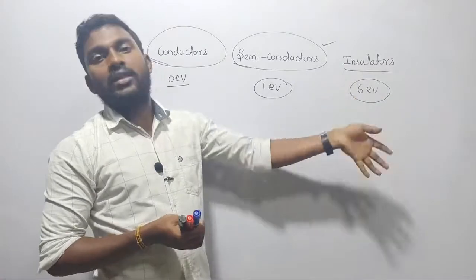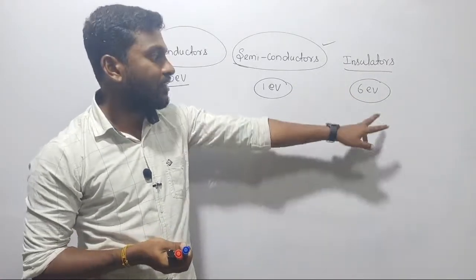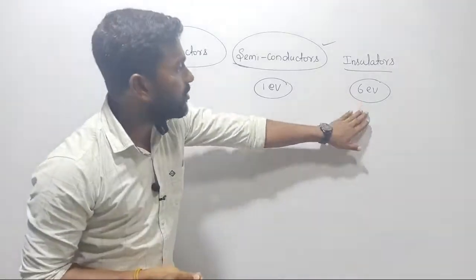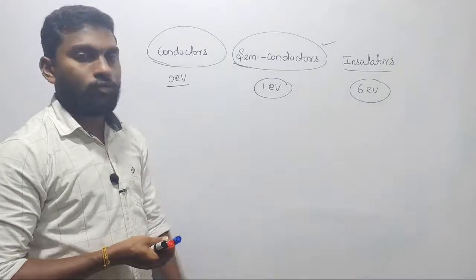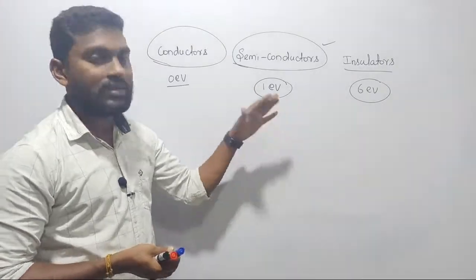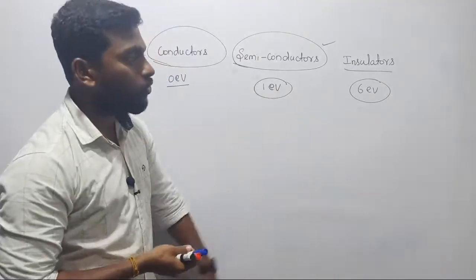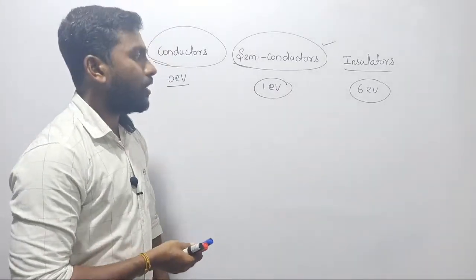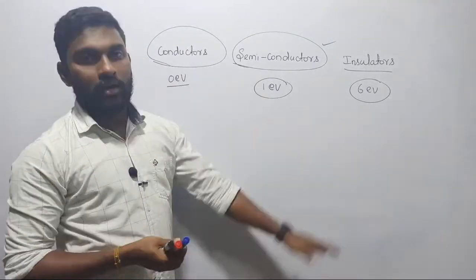Here also we are creating the free electrons, right? Your electrons are tightly bound with the atom. In the case of insulator and semiconductor, with the help of some external force, we are trying to move the electron from one point to another point. That is simply called what? Current, right? When electrons start moving from one point to another point, it is simply called current. So these are the basic classification of conductor, semiconductor and insulator, right?